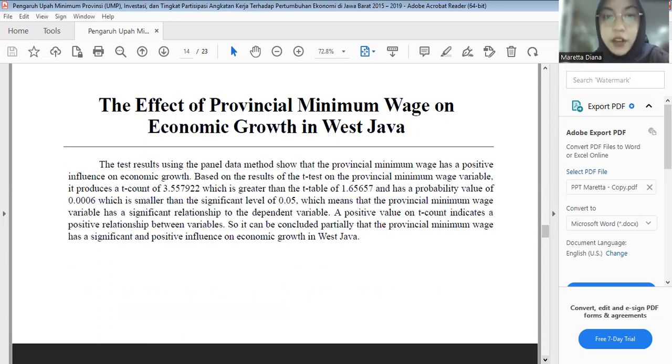And here is the discussion about the statistic tests. The first is the effect of provincial minimum wage on economic growth in West Java. The result using the panel data method shows that the provincial minimum wage has a positive influence on economic growth. Based on the result of the t-test on the provincial minimum wage variable, it produced a t-count of 3.557922, which is greater than the t-table of 1.65657, and has a probability value of 0.0006, which is smaller than the significance level of 0.05.